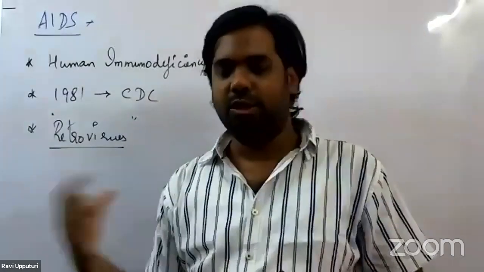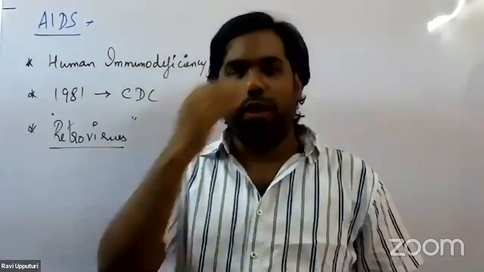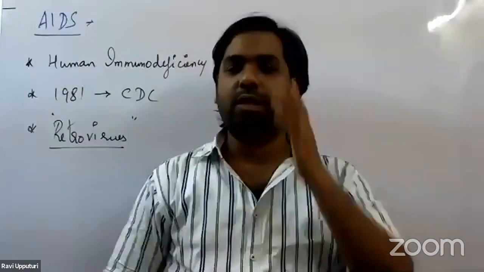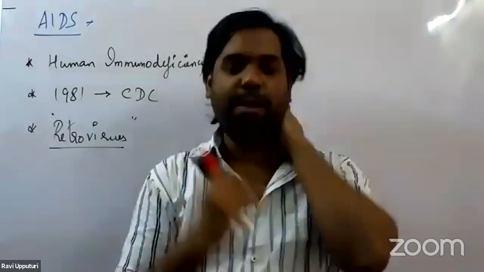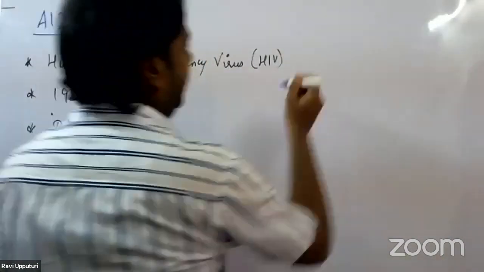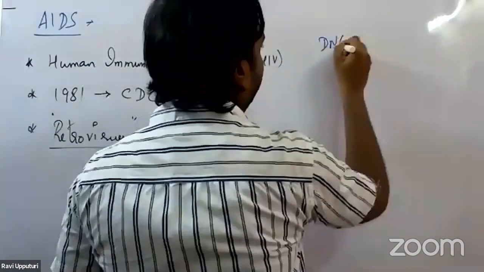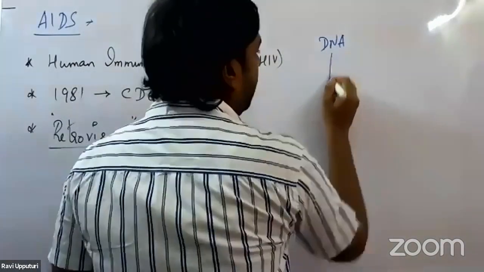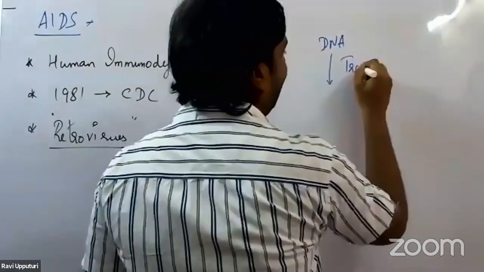So what does this term actually mean? If you could recollect what you have studied in your molecular biology, you would have studied the central dogma of molecular biology. So what is the central dogma? We have DNA. All organisms usually have DNA as the genetic material, right?